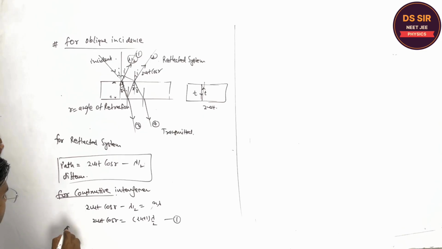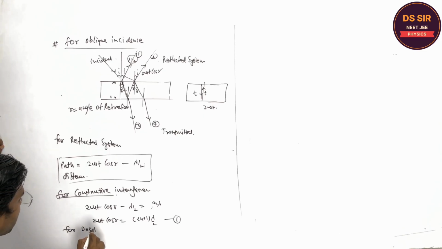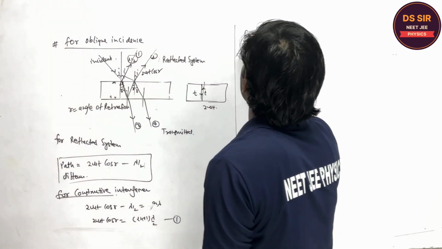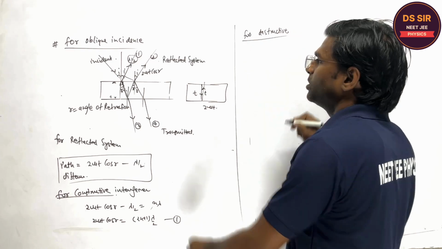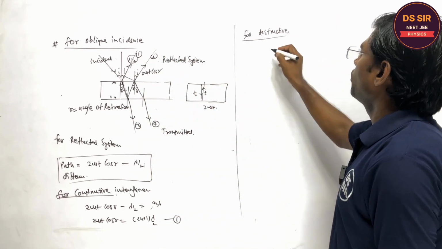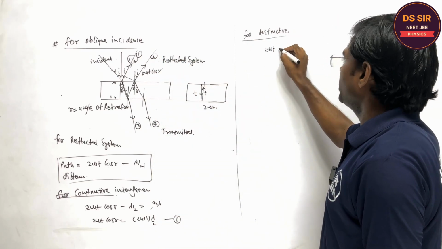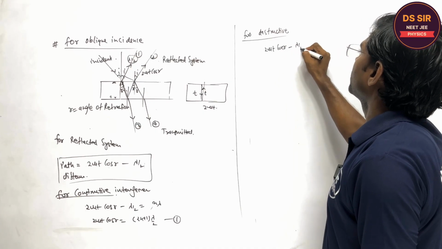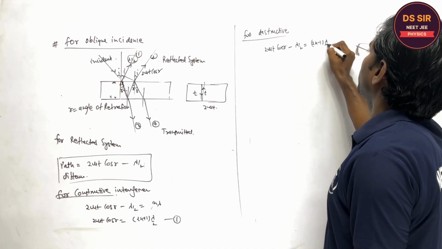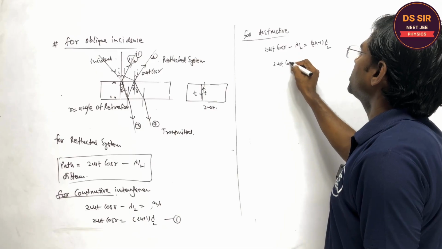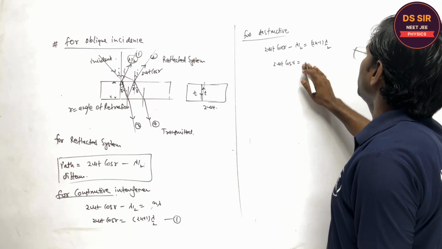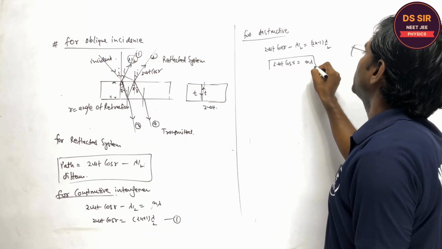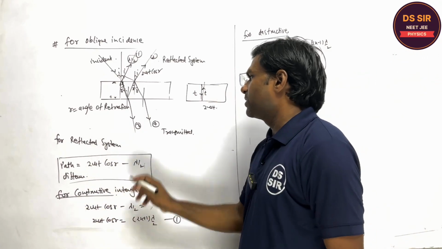For destructive interference, I am writing this side, it means those wavelengths are not present which satisfy 2 mu t cos r is equal to n lambda, right? This is the destructive interference for the reflected system.